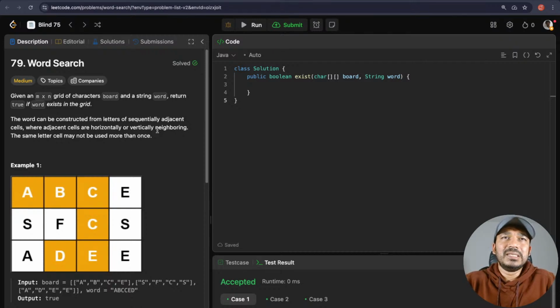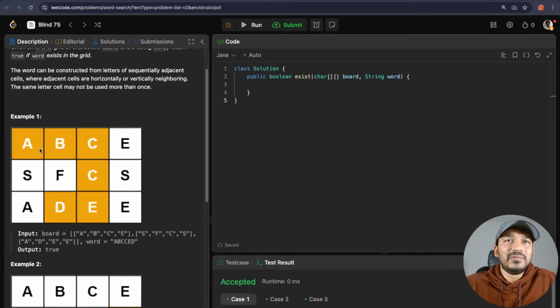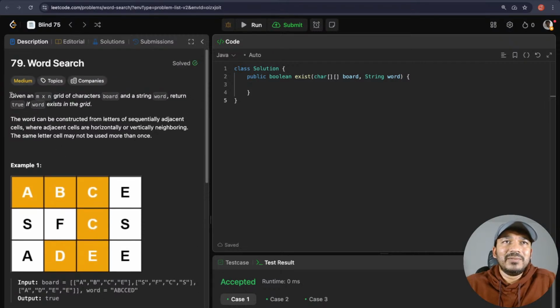Given an m cross n grid of characters, board, and a string word, return true if word exists in the grid. The word can be constructed from letters of sequentially adjacent cells, where adjacent cells are horizontally or vertically neighboring. The same letter cell may not be used more than once. I think this picture is clear, but if we are asked the same question in the interview, I don't think there will be a visual representation as neat as this one.